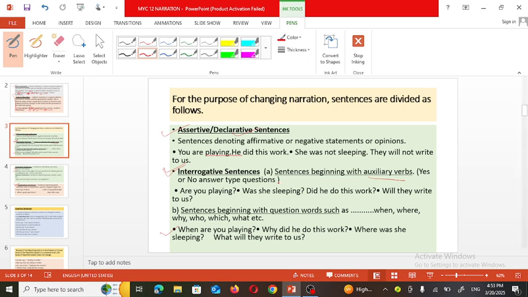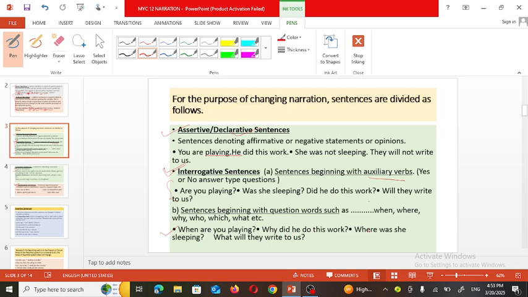Interrogative means, as I have told you, there can be questions of two types. Sentence beginning with auxiliary means yes no type question, or the questions begin with a WH form of question, that is when, where, why, who. Examples are also given. Are you playing? Was she sleeping? Did he do his work? Or will they write to us? So these are what yes no type question. And when are you playing?